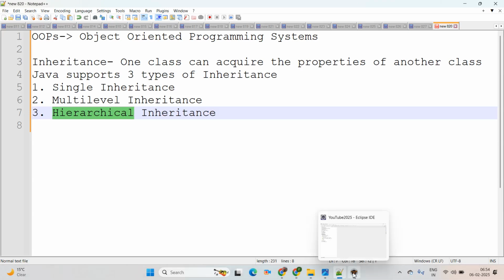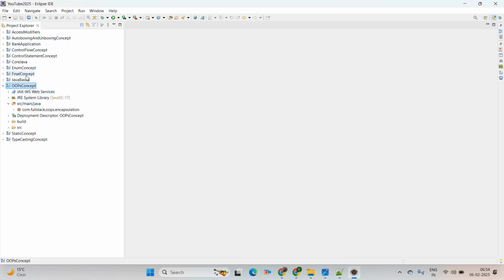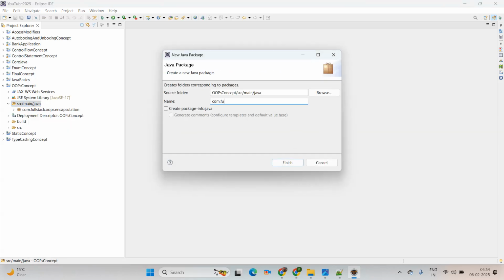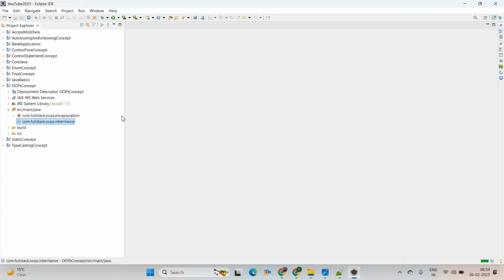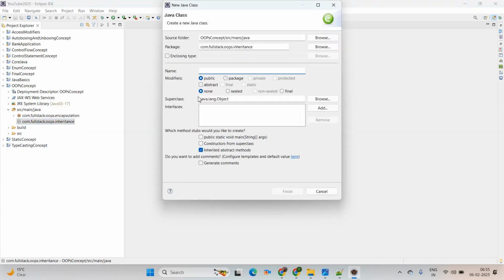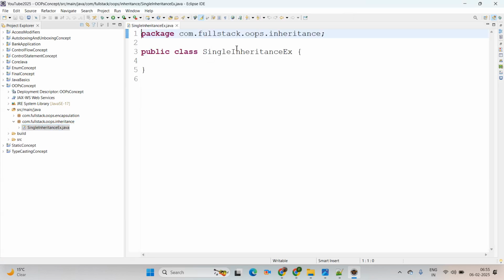For that I am going to open Eclipse. Then coming here, we have already created the OOPS concept as the application name. Then coming to src main java, in that I am going to create a new Java package. The package name I am giving here is com.fullstack.oops.inheritance. Now once our package is created, simply right click on it, new Java class. I am giving the Java class name as SingleInheritanceExample. See, our Java class is created successfully.